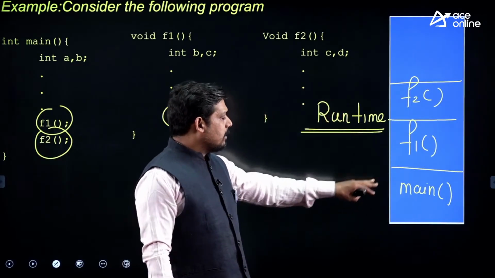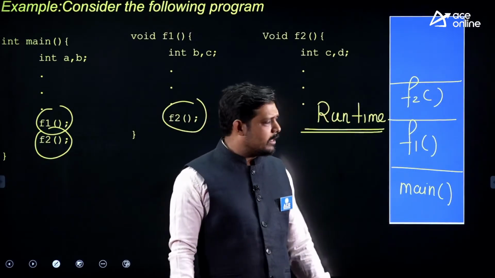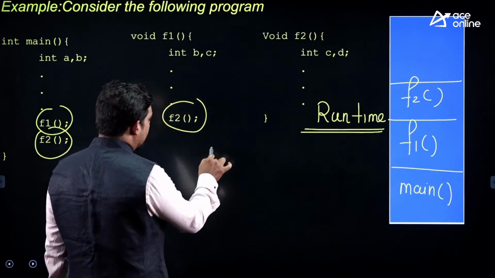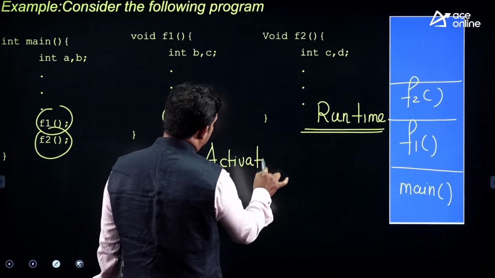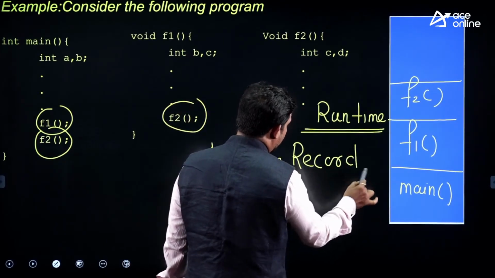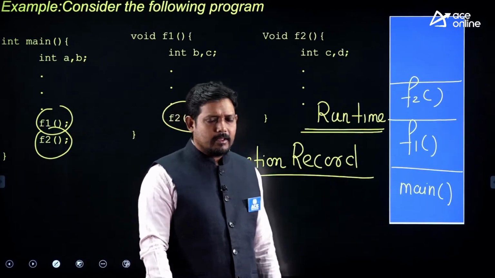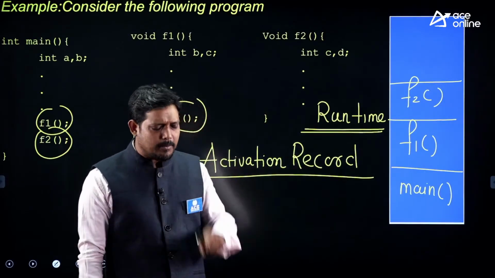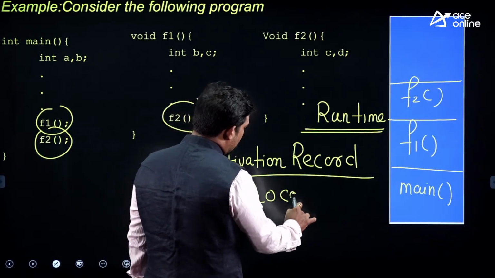Now this content, main, f1 and f2, that I am putting in the runtime stack, is basically not the function I am putting, but a record structure, and that record structure is called the activation record. So we maintain a record for each of main, f1, f2. There are many substructures, but one of the parameters in this case is called a local variable.